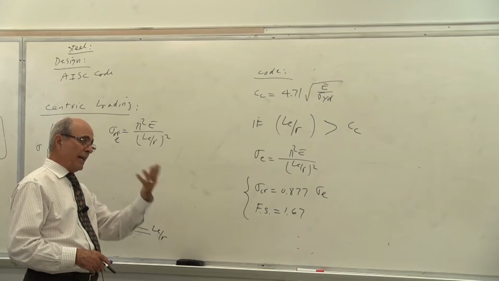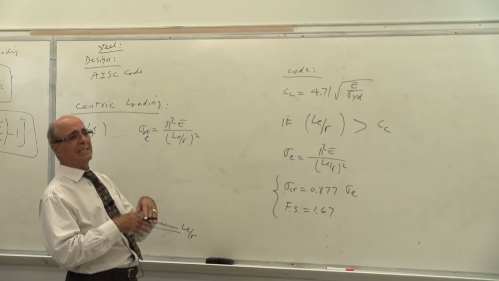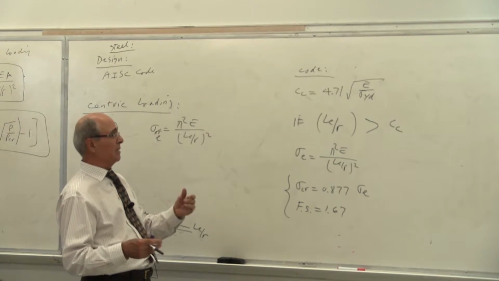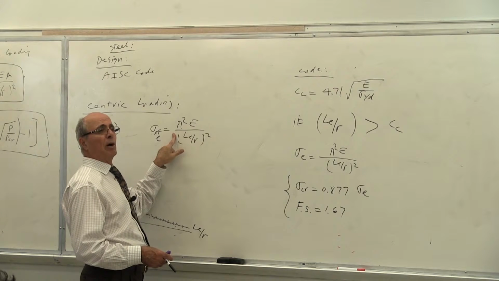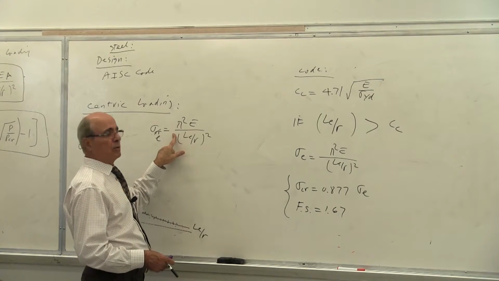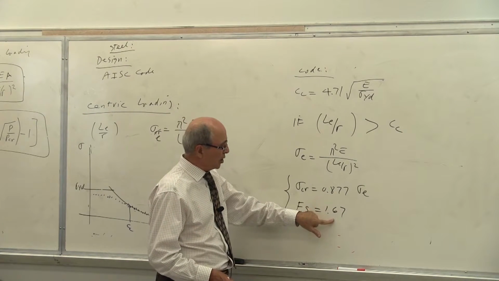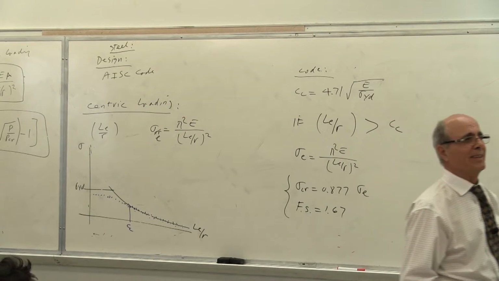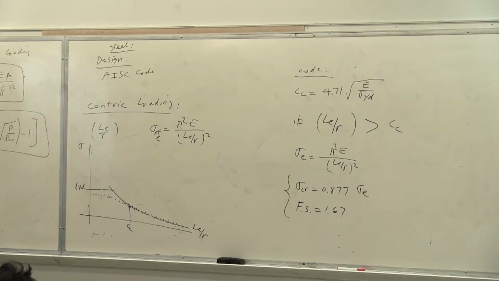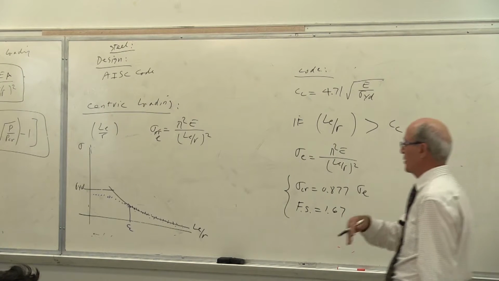Now, on the old handout that I gave you, actually, the scenario is exactly the same. I said use this one and use the factor of safety of 1.92. Actually, if you divide this by this number, that's 1.92. Is that correct or not? Yeah. So that's the same, no changes. However, the second part will change. Don't mix the two together. Just cross out the other one.